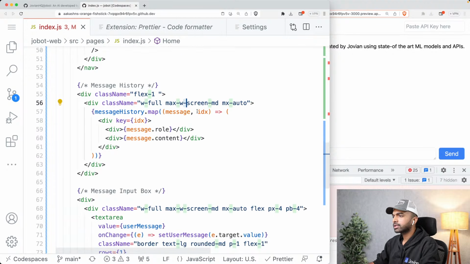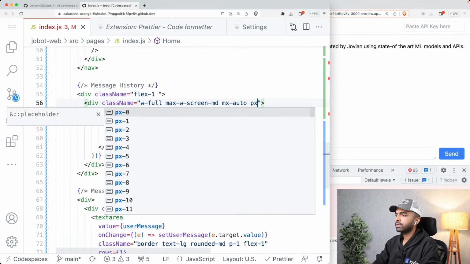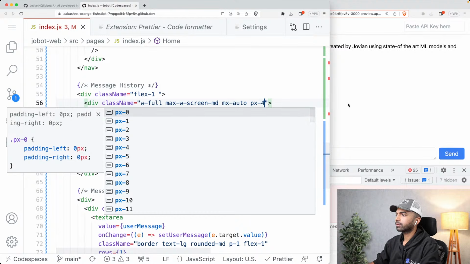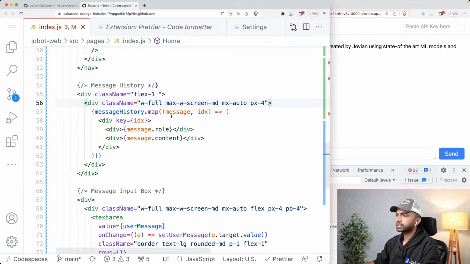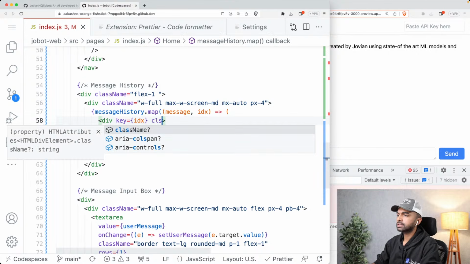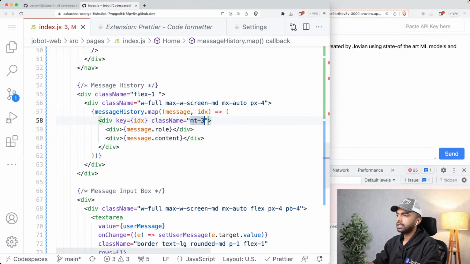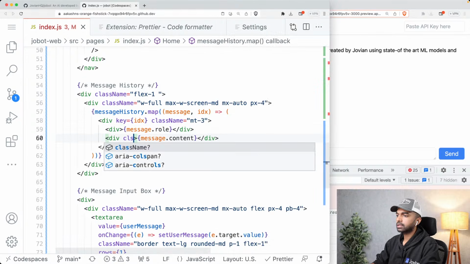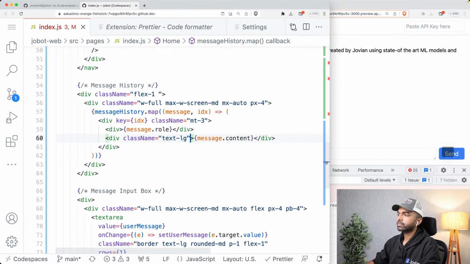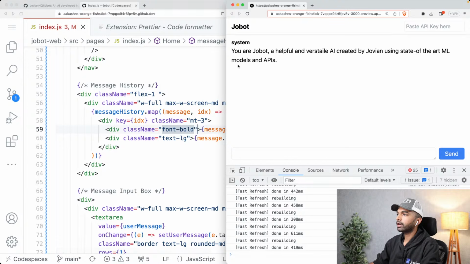Okay, let me just improve the styles here slightly. So I'm just going to say px-4 over here, and I am going to just give each of these an mt-3, so just a top margin. I am going to use a larger text here, so text-lg, so that this text is slightly larger, and I'm going to make this bold. So let me say font-bold.